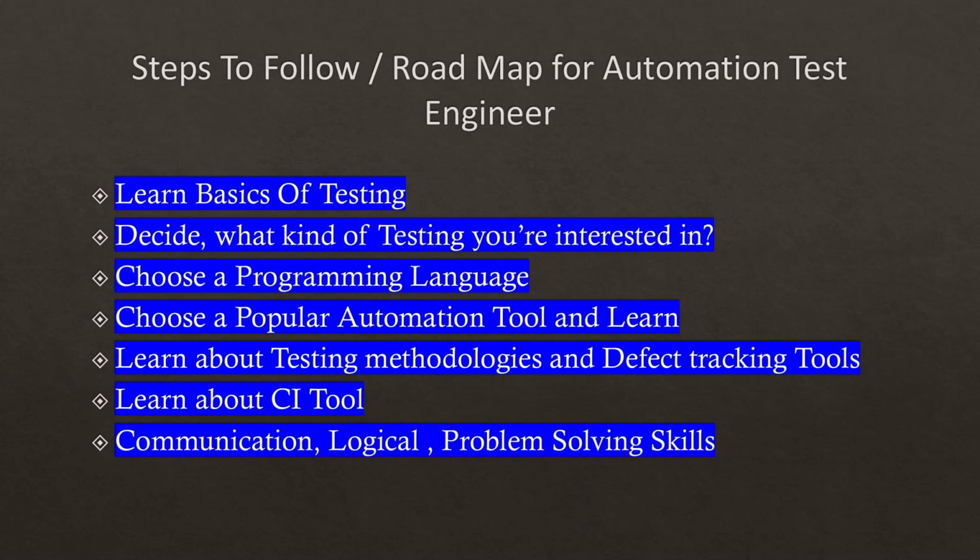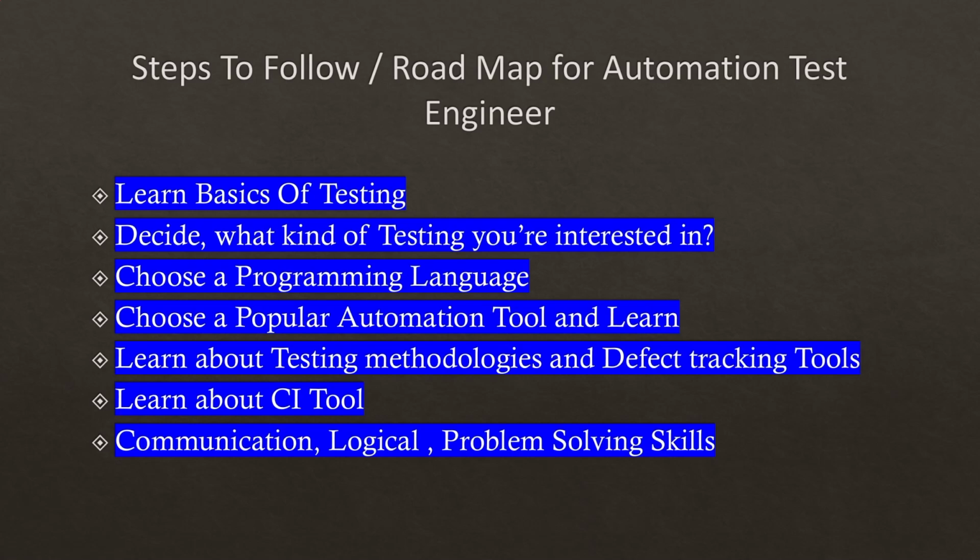Nowadays the maximum number of people are learning web application testing, because that is the major requirement for all the companies, right? That is step number 2.